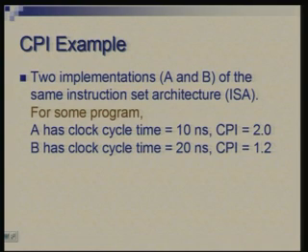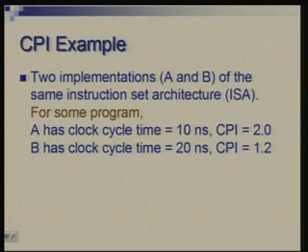So suppose we are talking of two implementations of the same instruction set architecture, or ISA. Let's call these A and B. So instructions are the same, but there are two different ways of implementing them in hardware. Now for a given program, suppose implementation A has a clock cycle time of 10 nanoseconds and B has 20 nanoseconds.